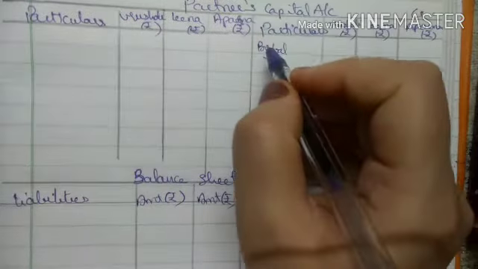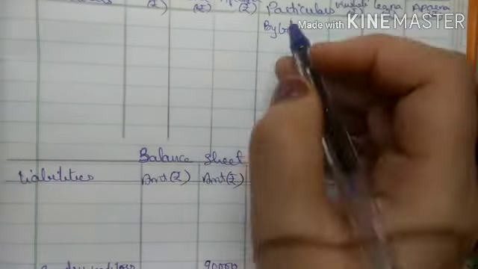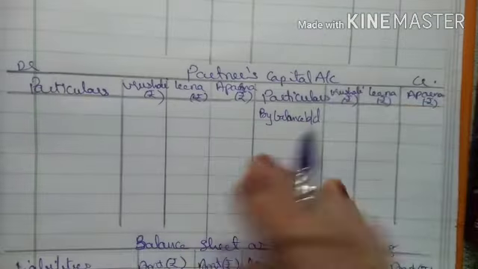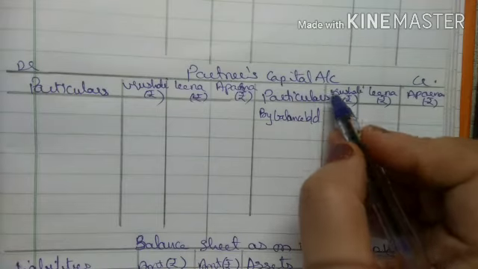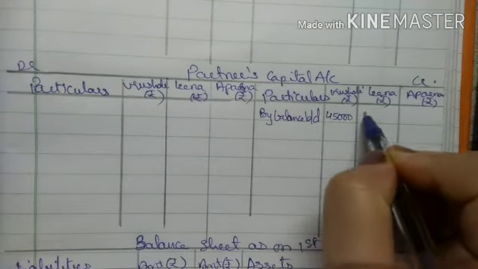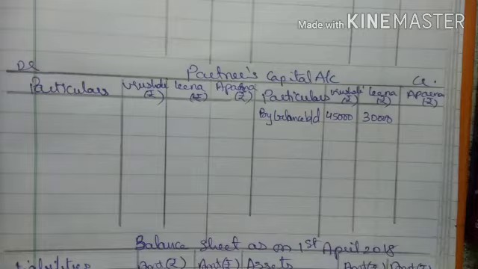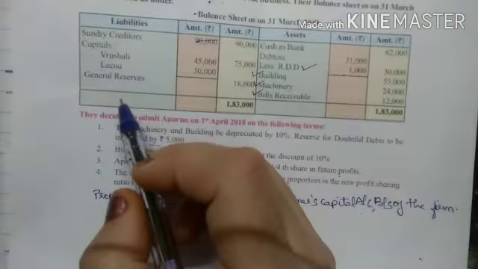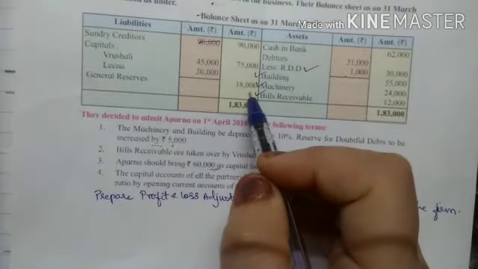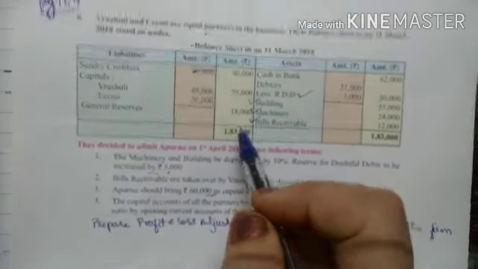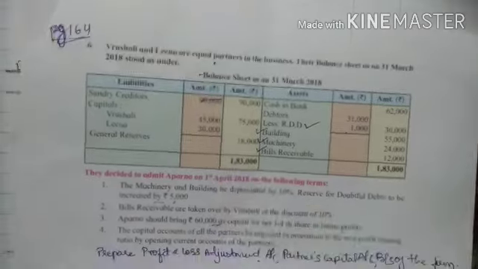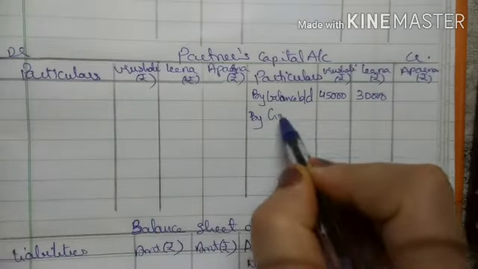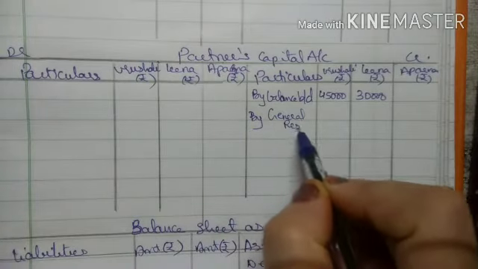So by balance brought down, it's 45,000 and 30,000. Next is general reserve. So this general reserve will be distributed among the old partners in equal ratio as they are equal partners. So it will come in partners capital account credit side by general reserve.